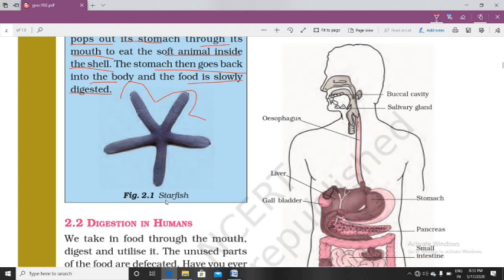Okay, so these starfish have a special mode of nutrition.